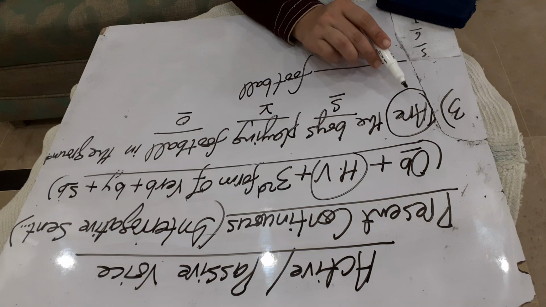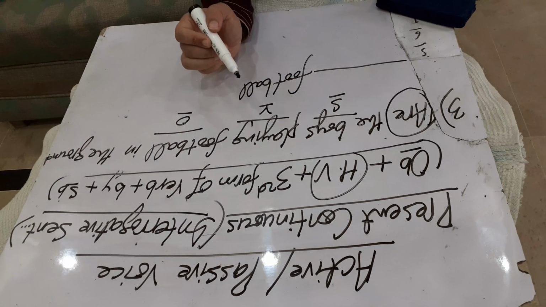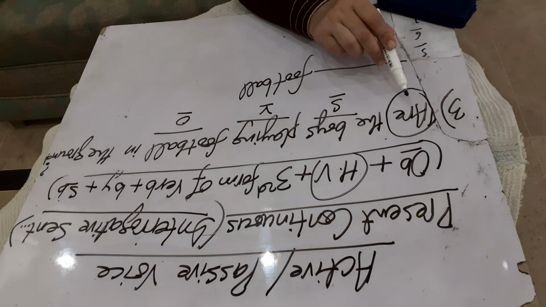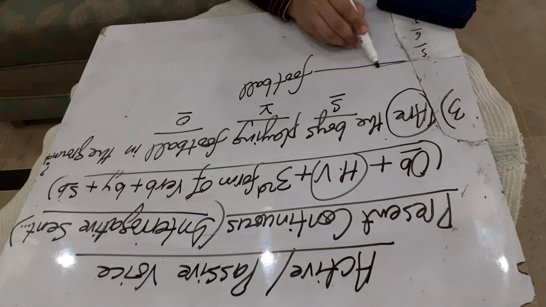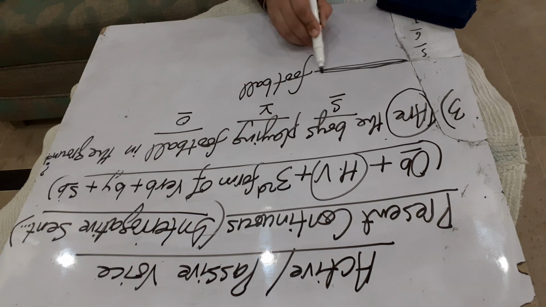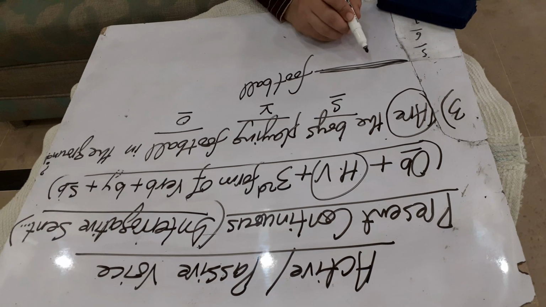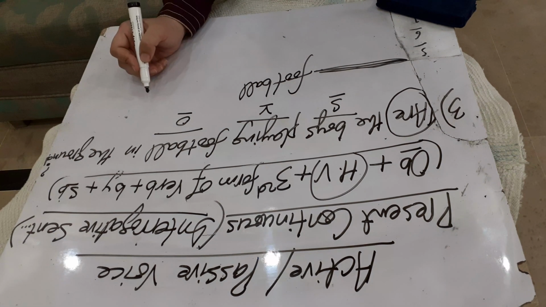Why? Because it is the interrogative sentence. And we will put the question mark at the end. So I have left the space for the helping verb at the start, and we will put the helping verb here after completing the passive voice.